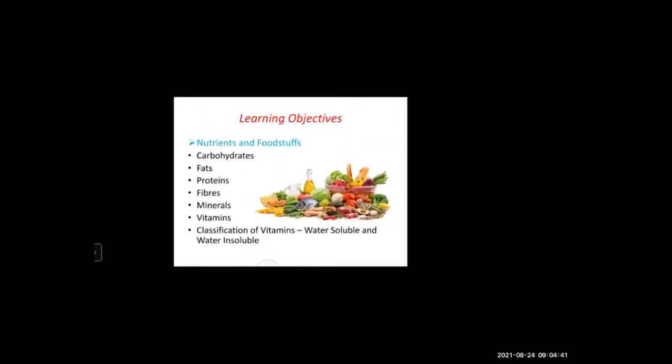After learning this lesson, you are going to learn what nutrients and foodstuffs are, that is carbohydrates, fats, proteins, fibers, minerals, vitamins, and also the classification of vitamins, that is water soluble and water insoluble.